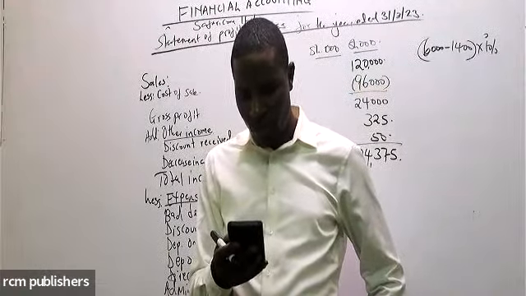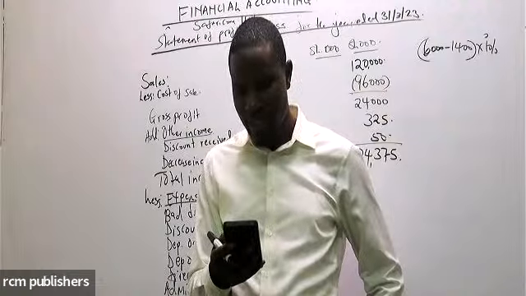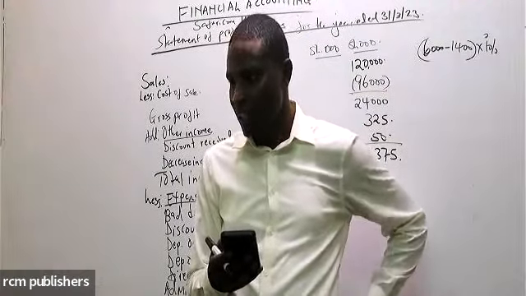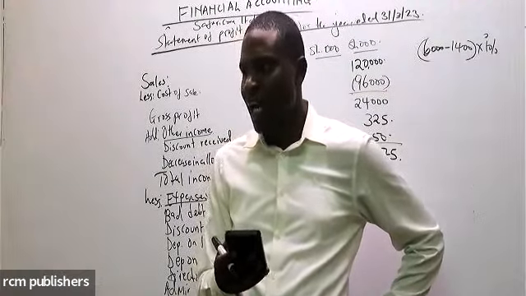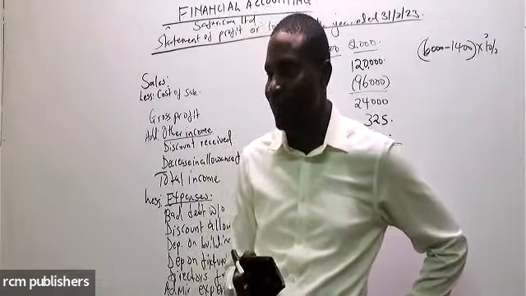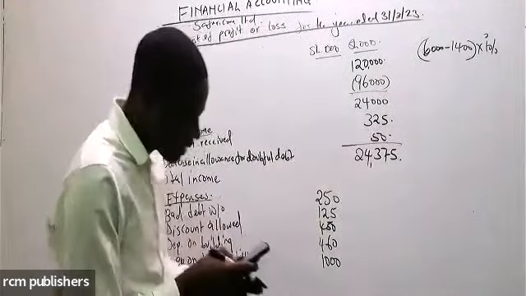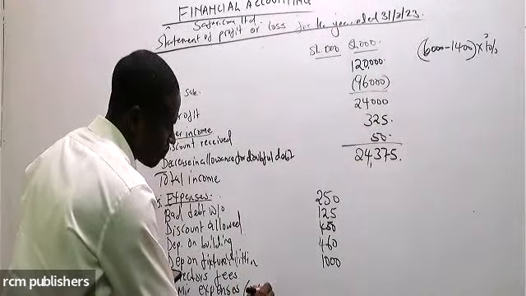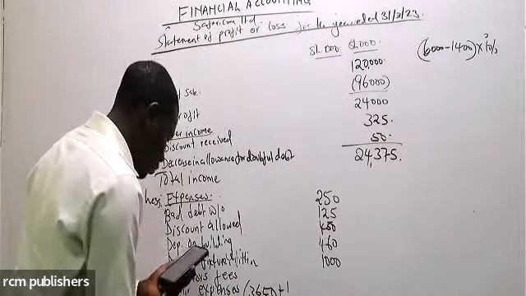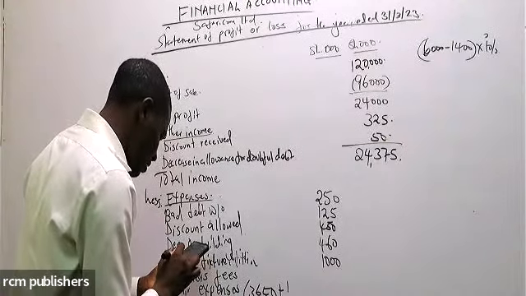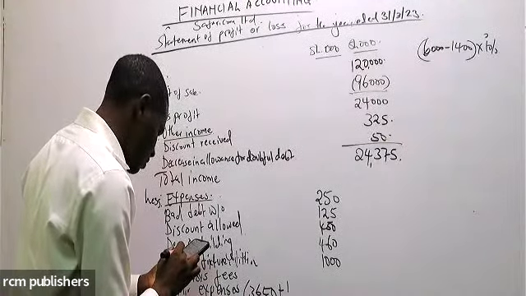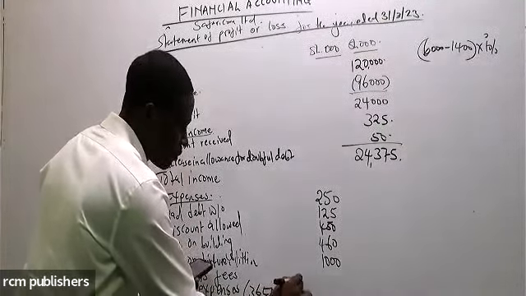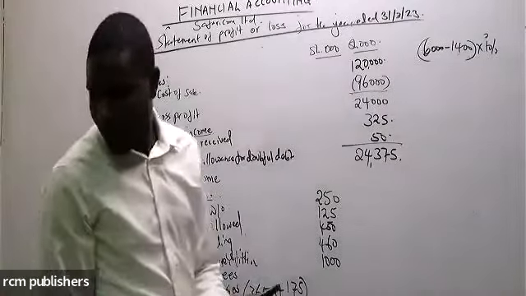If I look at our figure here, admin is 3,650, and there was an outstanding balance for accrued. So it's going to increase. We add 3,650 plus the accrued 175.